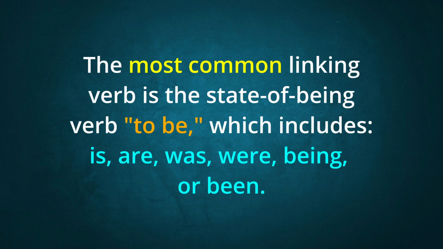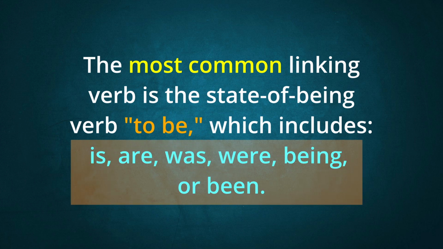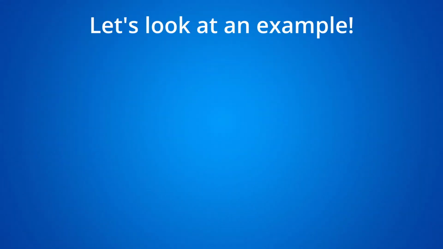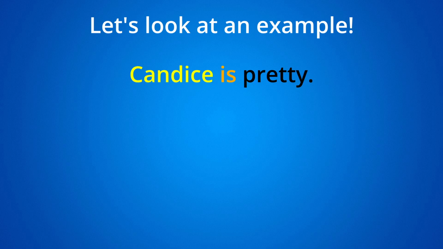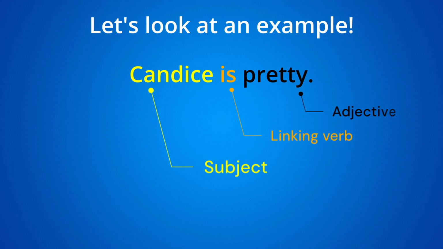The most common linking verb is the state of being verb to be, which includes is, are, was, were, being, or been. Let's look at some examples so that we can understand the importance of linking verbs. Candace is pretty. In this sentence, Candace is the subject. Is is the linking verb, and pretty is an adjective because it describes Candace. It tells us that Candace is pretty.